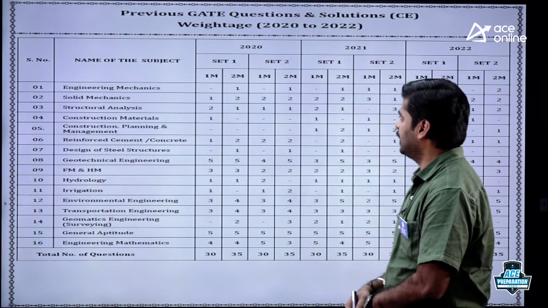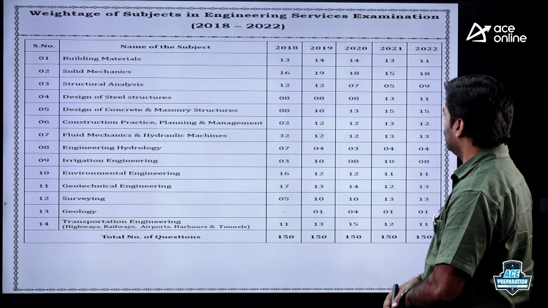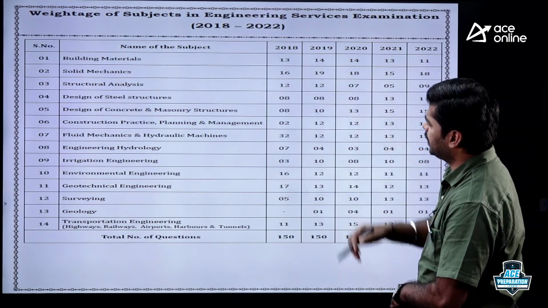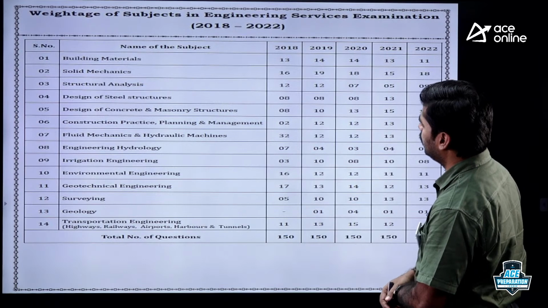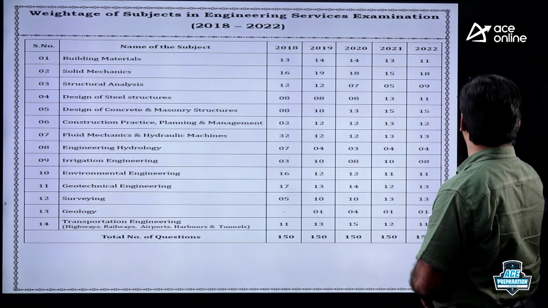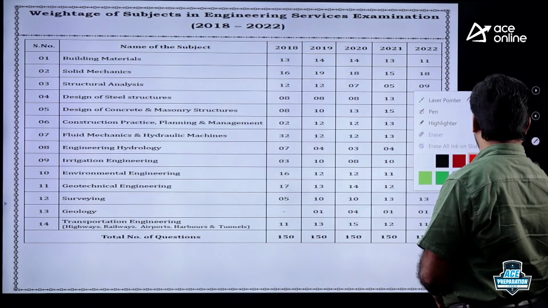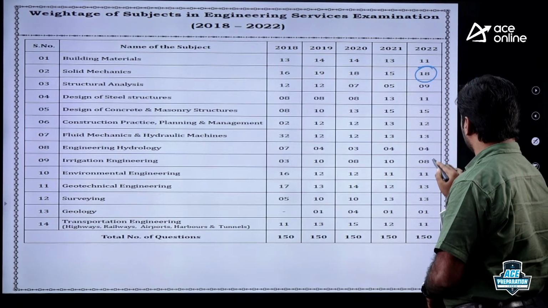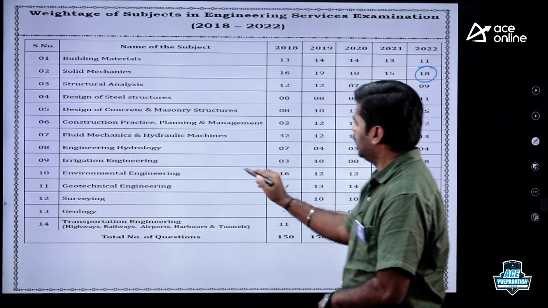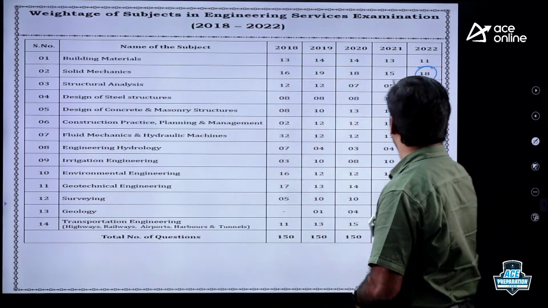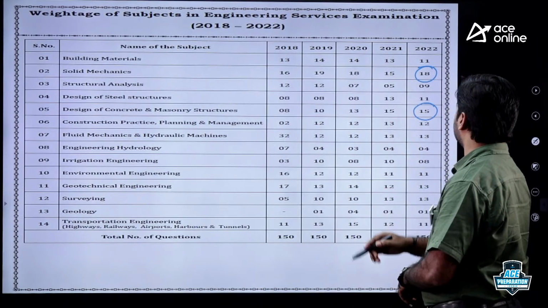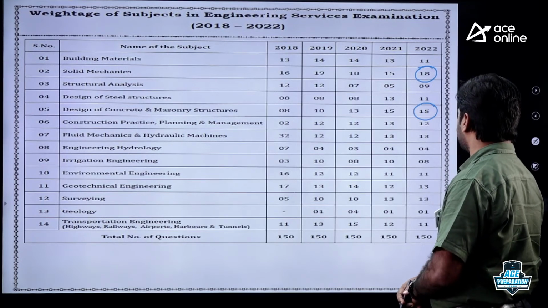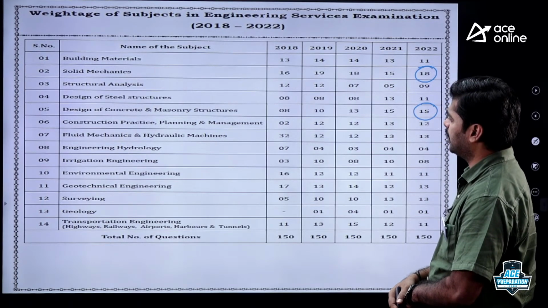Okay, right. Let us come to ESE. If you check last year, the highest weightage was given to strength of materials, with 18 questions. The second highest was given to design of concrete structures, with 15 questions.